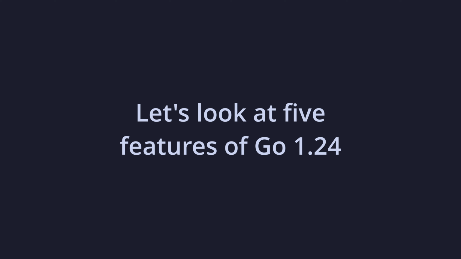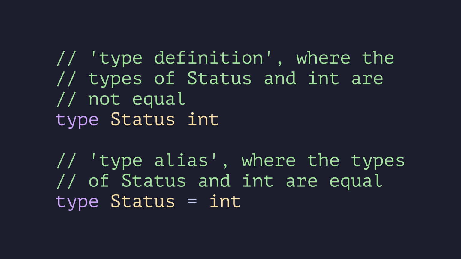Let's look at 5 features of the upcoming 1.24 release of Go. Generic type aliases will be introduced in Go 1.24. There are 2 ways to create a custom type in Go: type definition and type alias. Let's look at some code that illustrates the difference between the two.